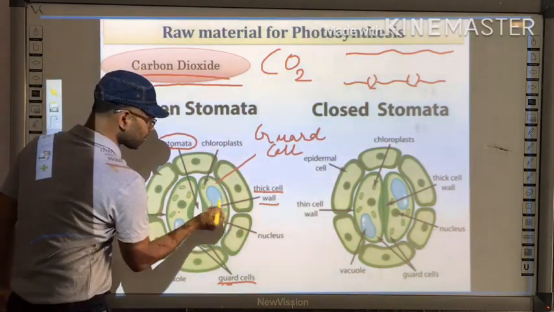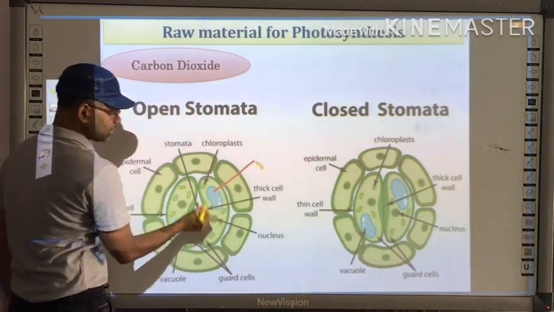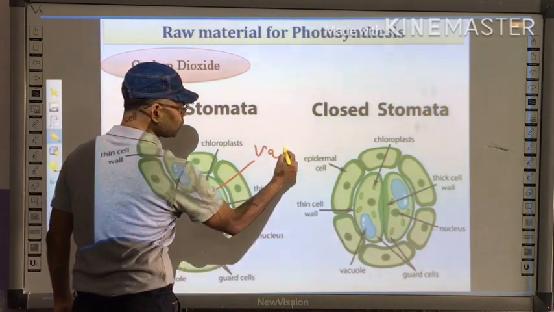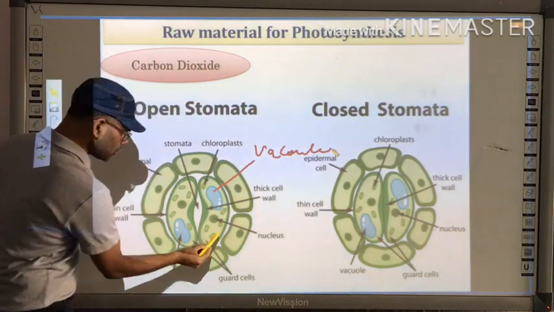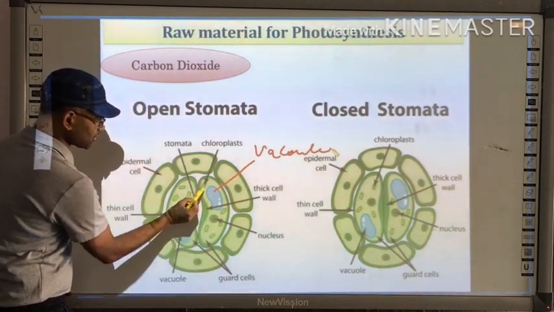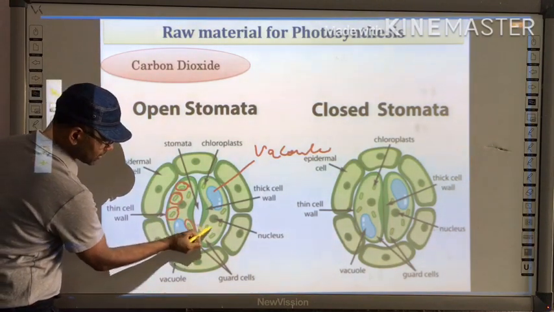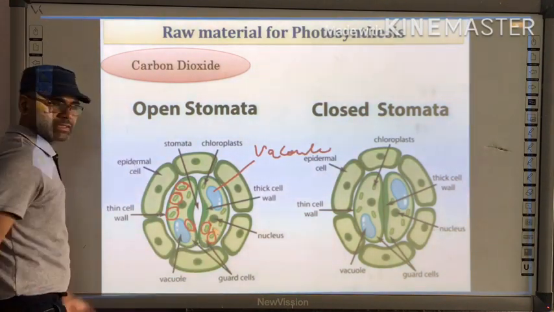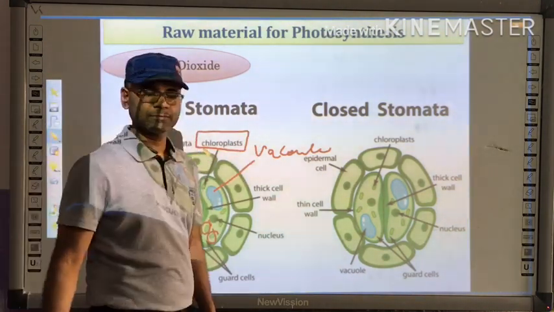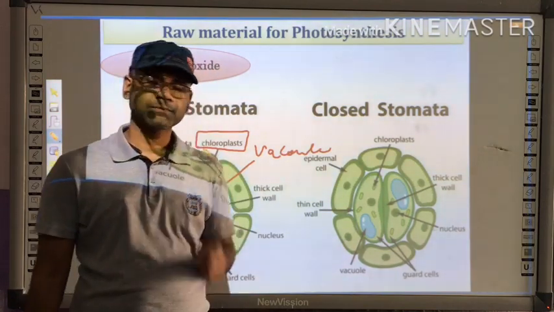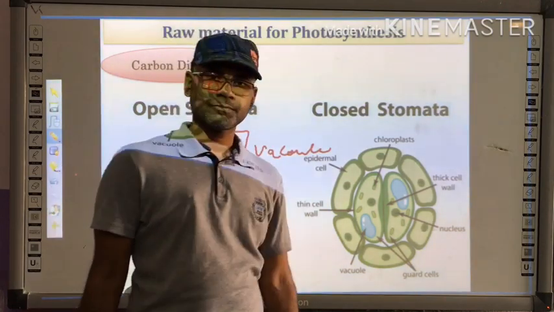Inside that you can find the blue colored structures, which are the vacuoles, and also these small structures, plenty of them, which are the chloroplasts, and that is a very important difference.